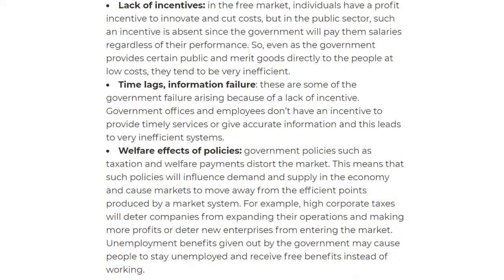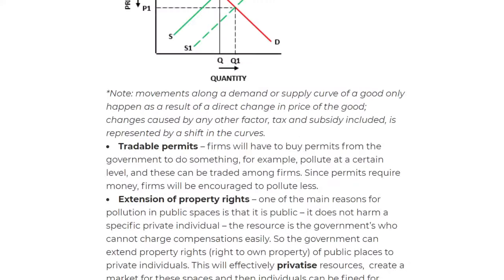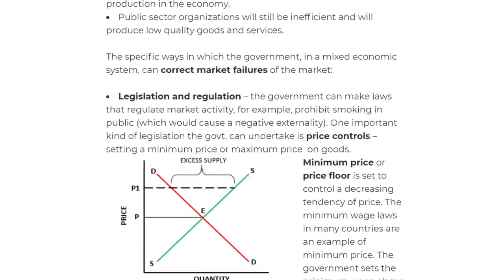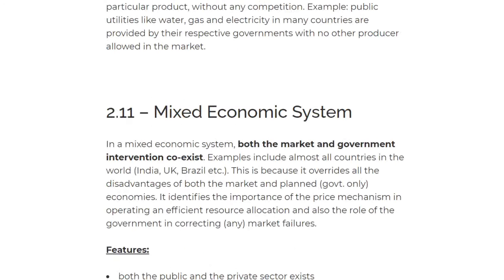Hopefully you understand that. For example, high corporate taxes will deter companies from expanding their operations and making more profits, or deter new enterprises from entering the market. So there you go. That is all of that, and we have now completed the entire chapter 2.